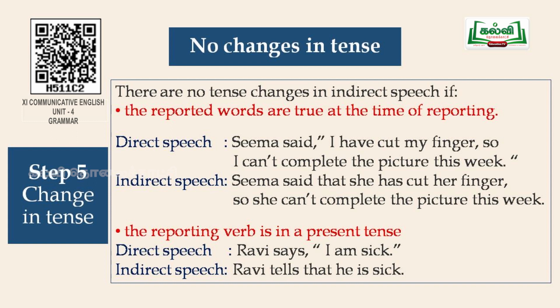And the next is, if the reporting verb is in present tense, even then there are no tense changes. For example, Ravi says, "I am sick." If you convert the sentence to indirect speech, then it goes like this. Ravi tells that he is sick.